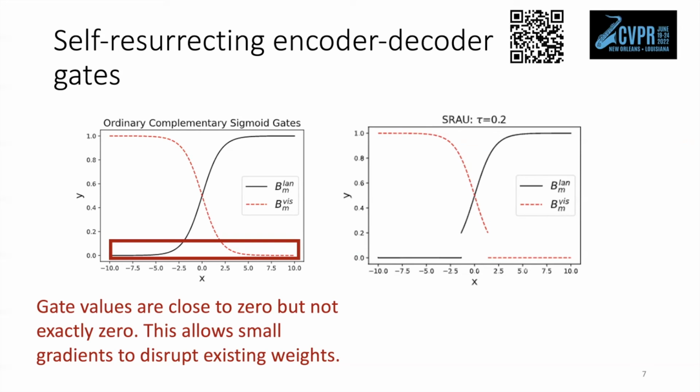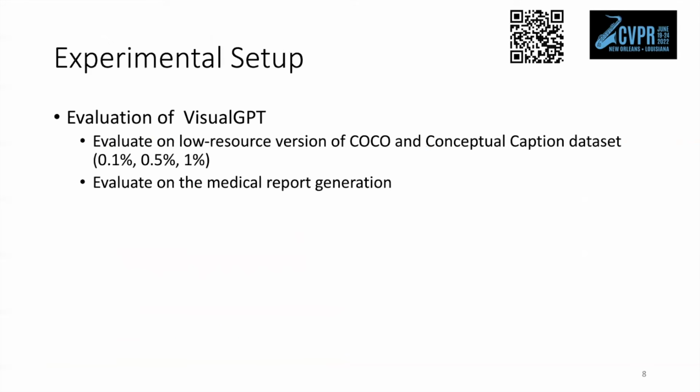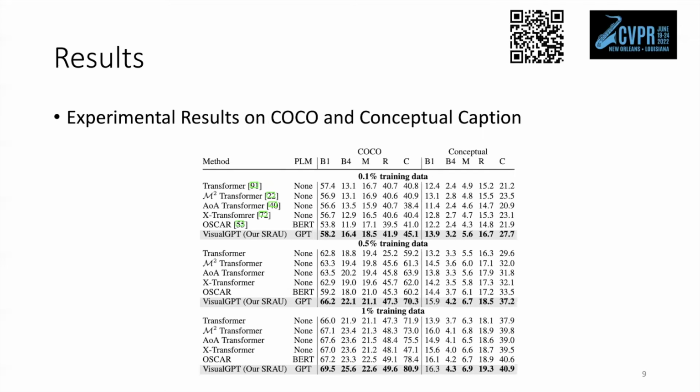We evaluate our model on the low-resource version of COCO and conceptual caption dataset. We also evaluate it on a medical report generation dataset, which only has a few thousand image-text pairs. We can observe that Visual GPT always outperforms the other baselines such as AOA transformer and X transformer. Specifically, it outperforms the best baseline by 4.1 CIDEr score on training 0.1% COCO data, 6.4 CIDEr score on 0.5% COCO data, and 2.5 CIDEr score on 1% COCO data.